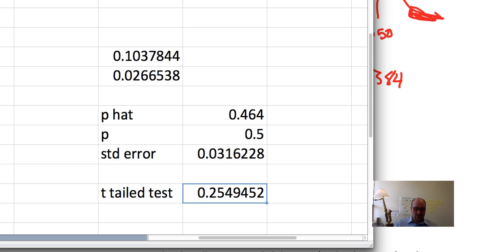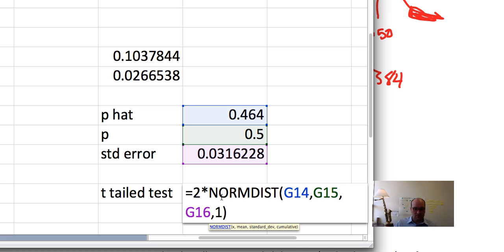The only thing that's different here, that we haven't had to do before, is this 2, multiplying it by 2 first. That's because we're concerned about both tails here, not just one tail. Because in a two-tailed test, we want to see whether it falls on either of these two sides, so we have to multiply it by 2. In this case, in fact, you'll know all the time once you collect your data, that it's on the left side. So just find the left side.